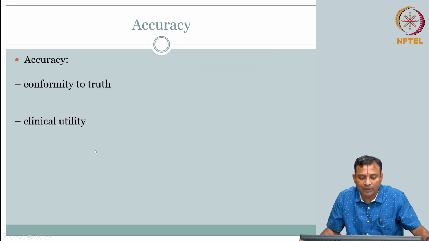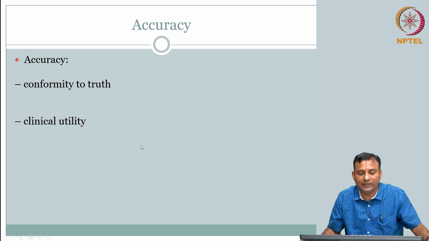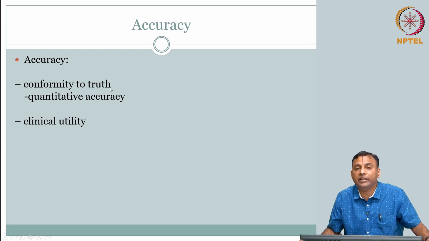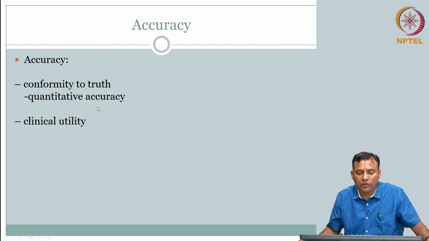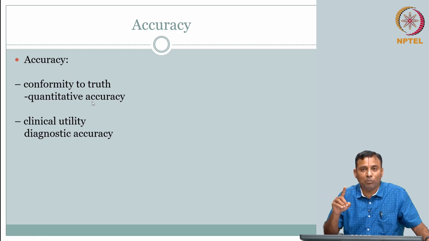So, last but not least, in fact the most important one, is accuracy. Like I said, conformity to truth is one aspect, the other is clinical utility. What do we mean by conformity to truth? It is quantitative accuracy. Recall measurements and error, if you had a course in measurements, or even stochastics. You would have heard about this. Quantitative accuracy is based on measurements: the bias, precision, all that you would have heard.